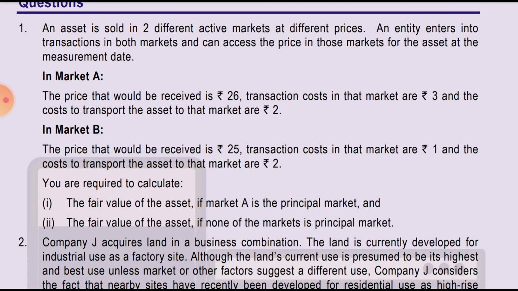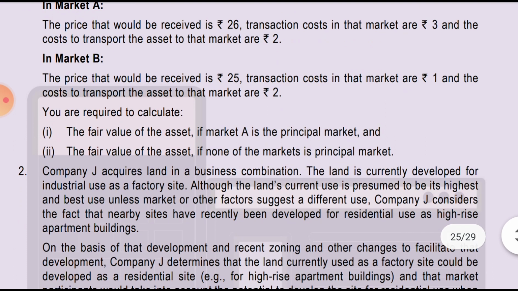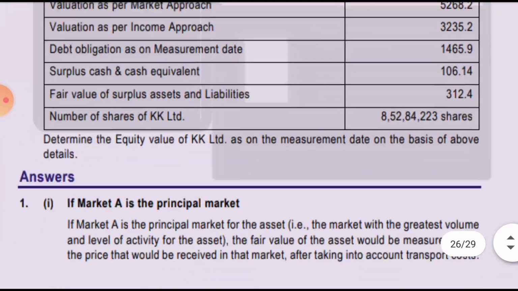First, an asset is sold in two different markets at different prices. An entity enters into a transaction in both the markets and can assess the price in those markets for the asset at the measurement date. Market A: the price is 26, transaction cost 3, transportation 2. In market B, the price is 25, transaction cost 1, and transportation is 2. You are required to calculate the fair value of the asset if market A is the principal market, and second, the fair value of the asset if none of the markets is the principal market. It is a much simpler question. We'll see the solution.